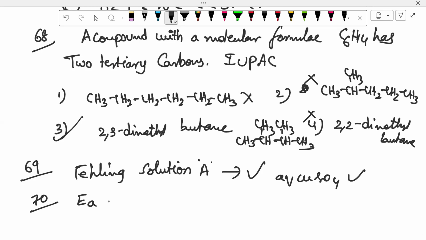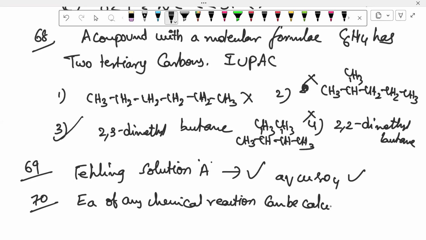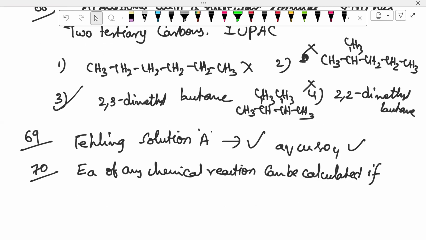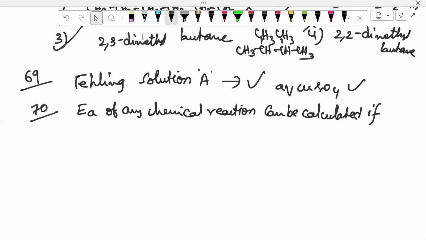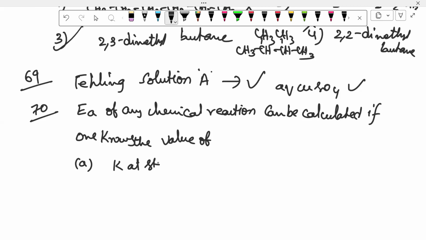Activation energy of any chemical reaction can be calculated if one knows the value of: first one, K at standard temperature.